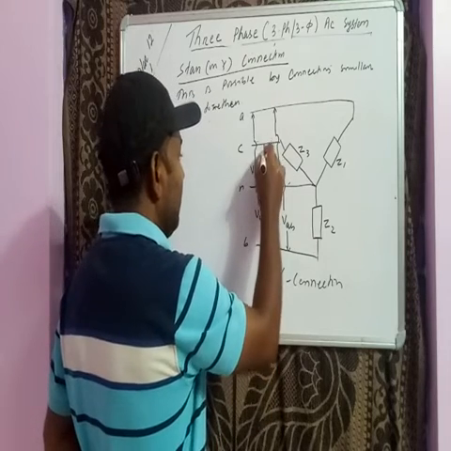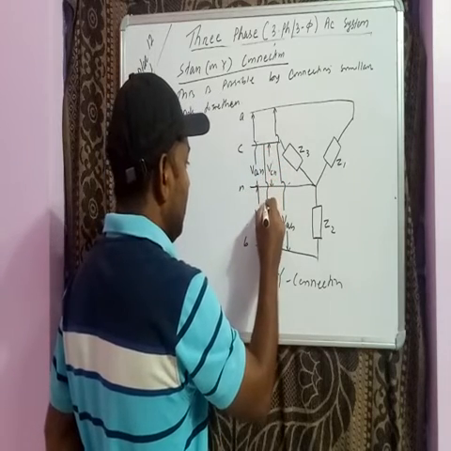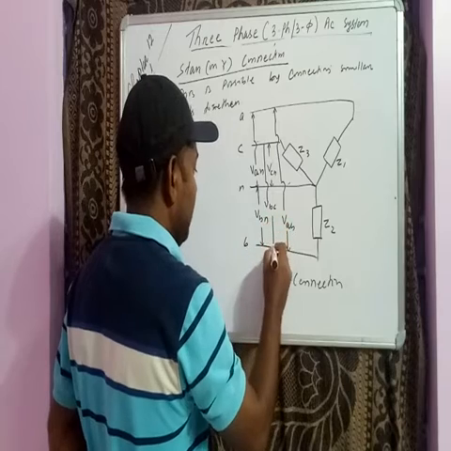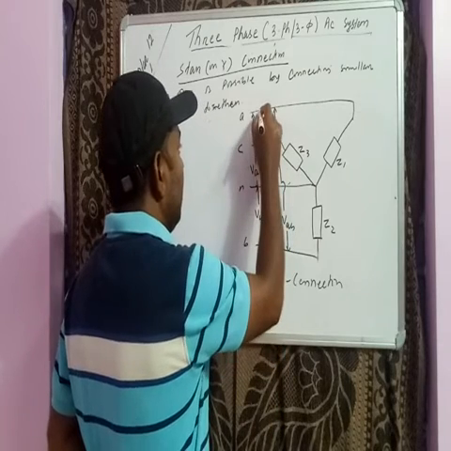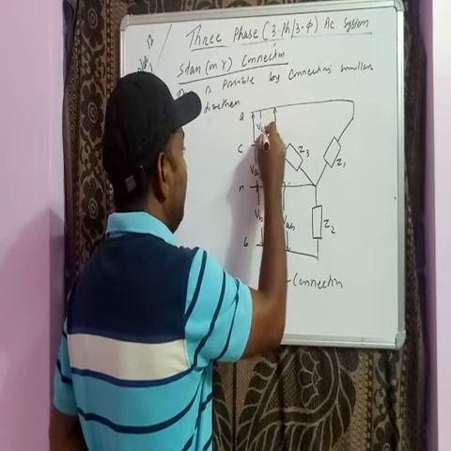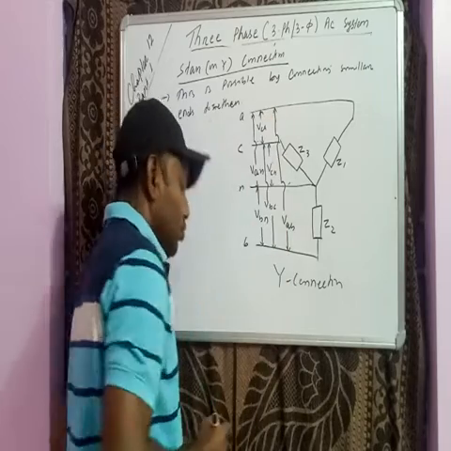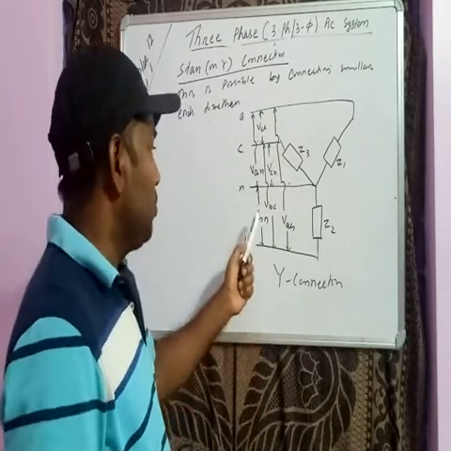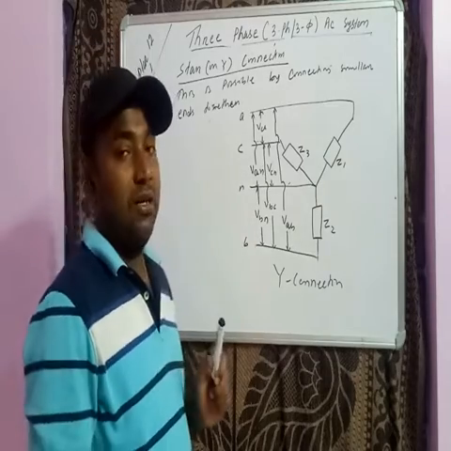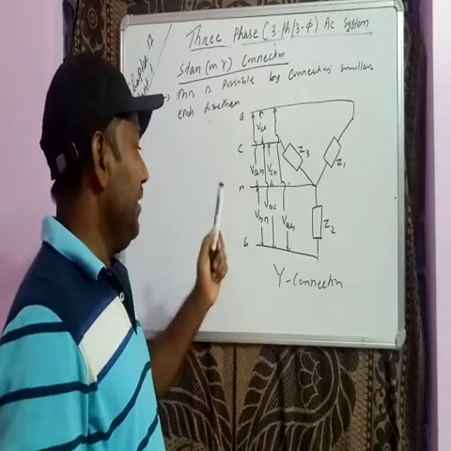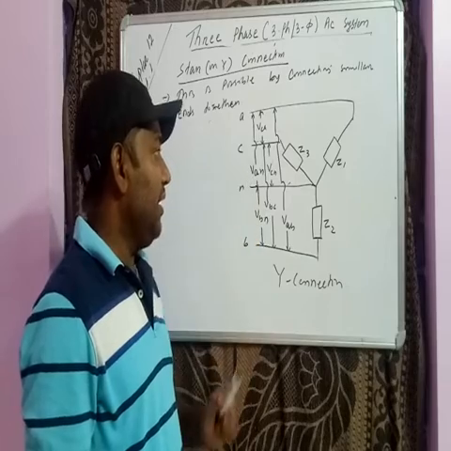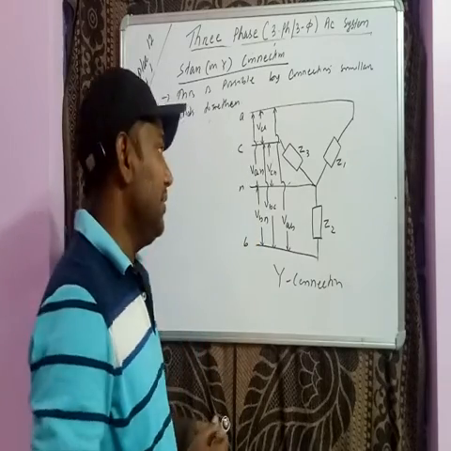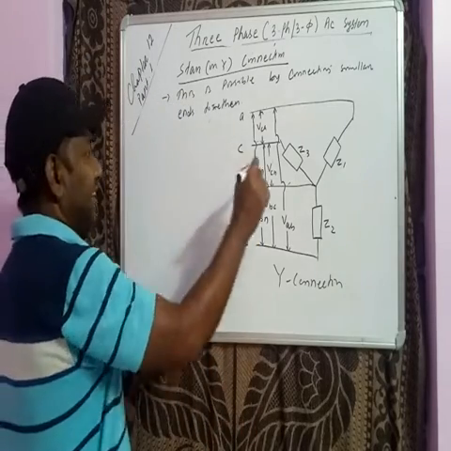Between B and C, VBC, and between C and A, so VCA. So if we see here, the total number of voltages we have here is 6 voltages: VAN, VBN, VCN, VAB, VBC and VCA.